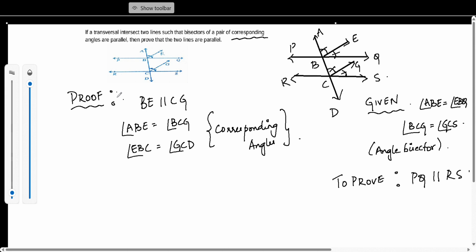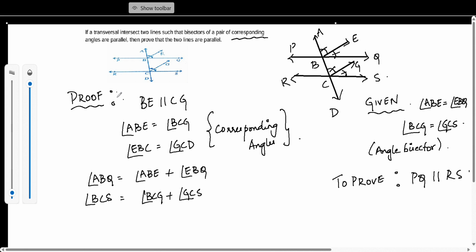So, the angles we need in question are ABQ, and let us split them. ABQ should be ABE plus EBQ, and BCS should be BCG plus